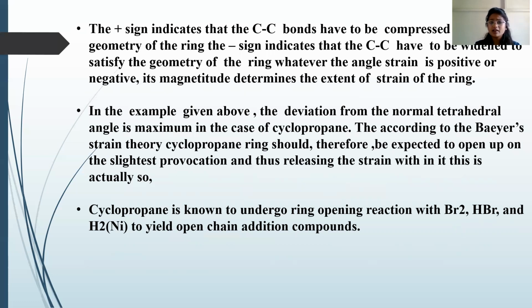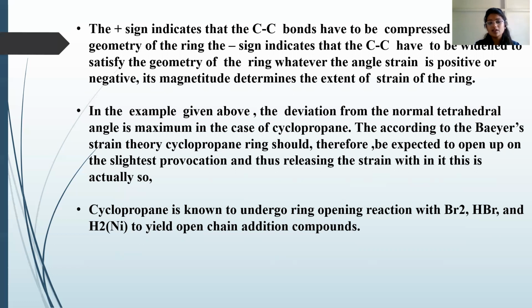The positive sign indicates that the carbon-carbon bonds have been compressed to satisfy the geometry, and the negative sign indicates that the carbon-carbon bonds have widened to satisfy the geometry of the ring. In the example given below, the deviation from the normal tetrahedral angle is maximum in the case of cyclopropane.